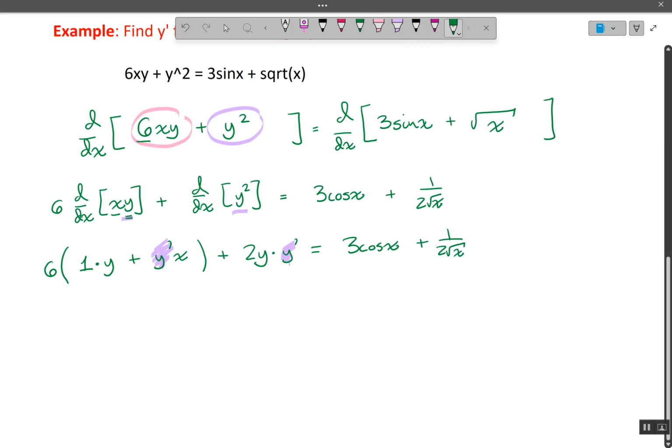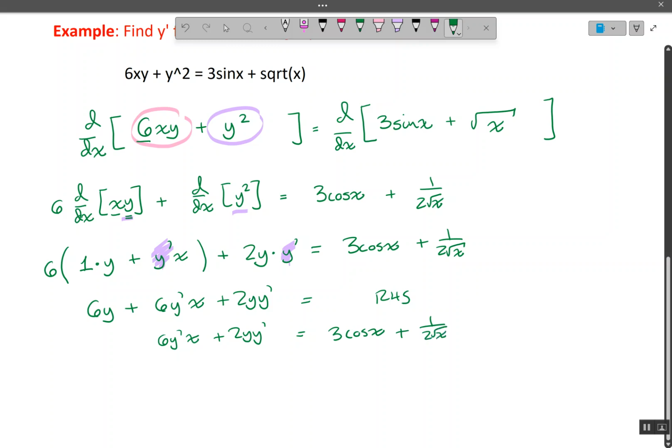Now, we need to get y prime by itself. So let's distribute everything on the left. 6y plus 6y prime x plus 2y y prime equals my right-hand side. So I'm just continuing to isolate y prime by throwing everything on the right. So I have 3 cosine of x plus 1 over 2 square root of x minus my 6y.